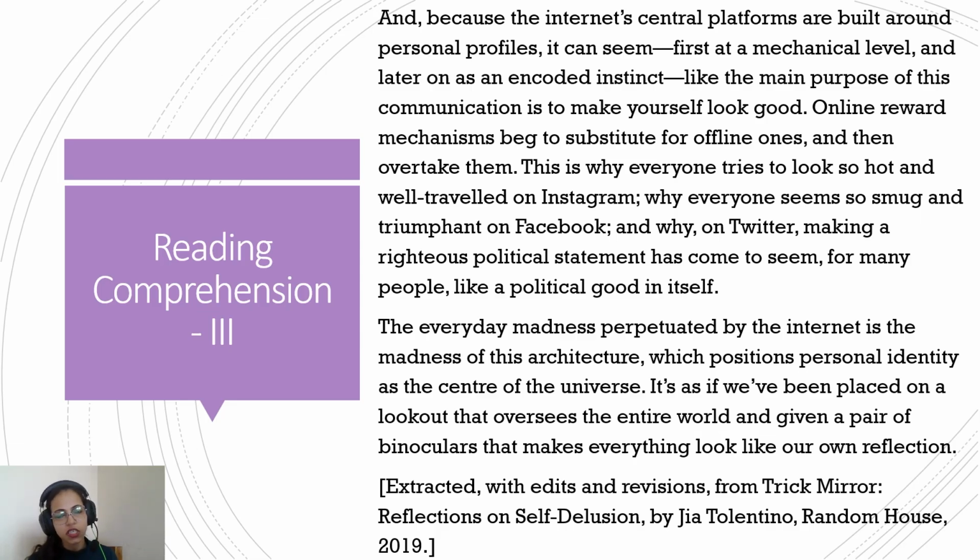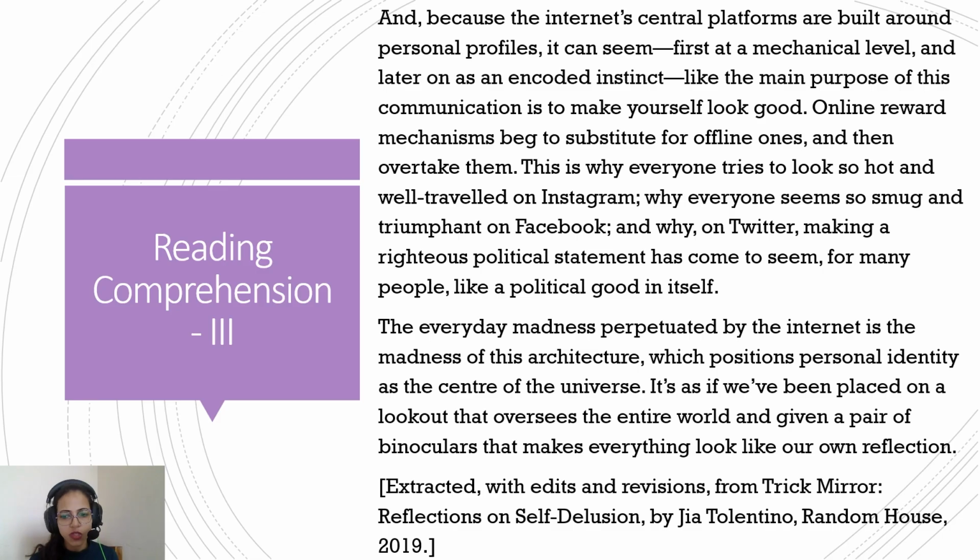So trick mirror is, for example, you must have heard of mirror mazes, those rooms where there are many mirrors, and sometimes they are warped, that is, they are shaped in a way so that they give you a distorted image of you. So the maze is created to give an effect of a very different kind of image. Sometimes it makes you look fatter, sometimes it makes you look in a zigzag manner. So in the maze it is meant to create a funny, humorous effect, but otherwise a trick mirror is something that is giving you not the real image of you.